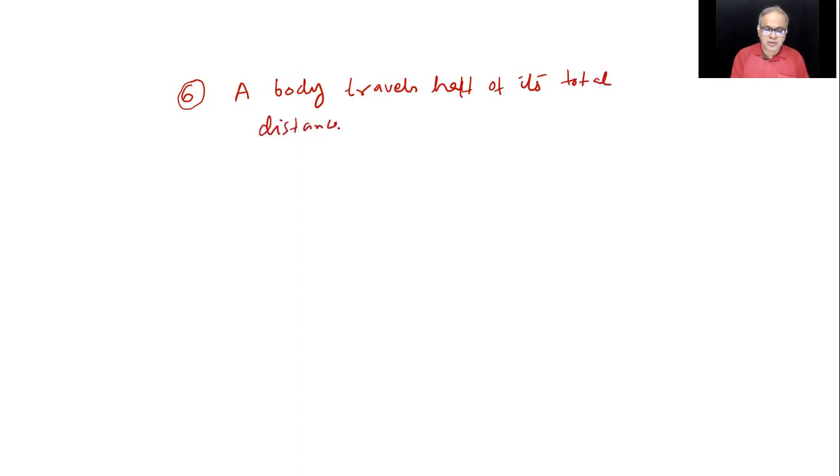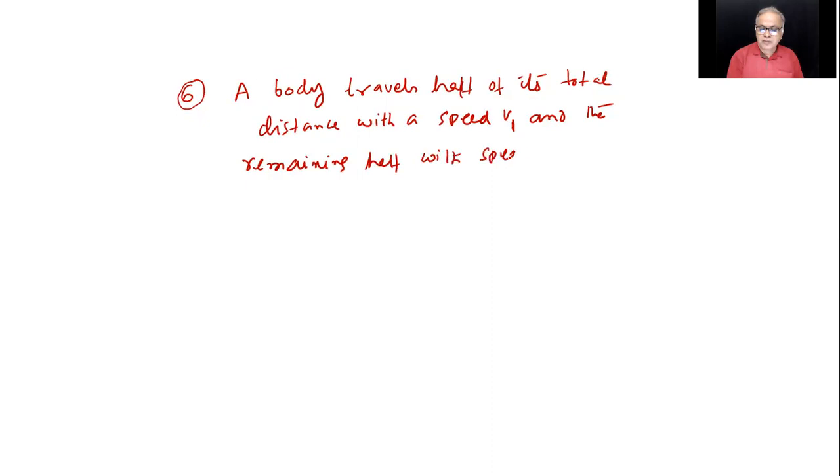Actually, I need not mention it in a straight line because I just want to know about the average speed. Find the average speed for the whole motion.